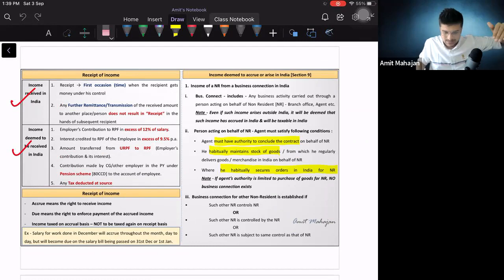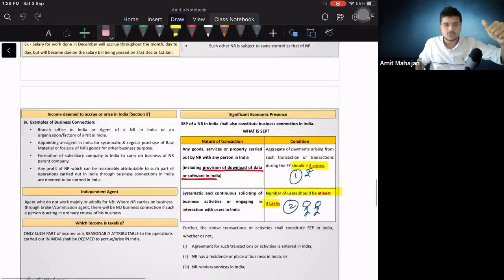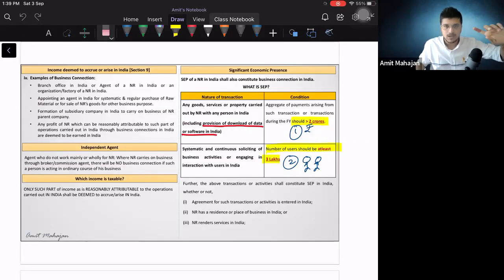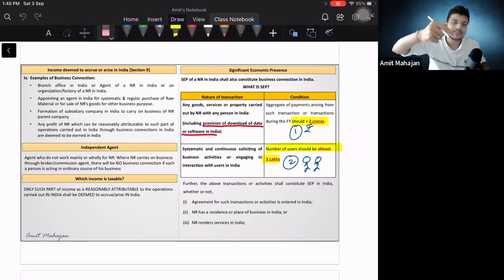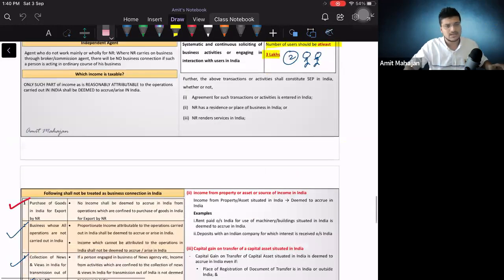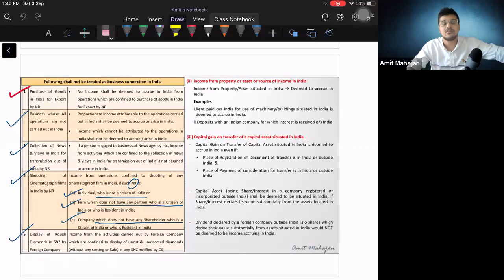Right, so we are discussing this a bit. We saw one new point of significant economic presence. I hope you are clear with the significant economic presence. There were 2 points. One is in relation to amount. If the amount is more than 2 crores, then in that case SEP can be established, that is significant economic presence. And point number 2, if the user base in India is more than 3 lakhs, then in that case SEP can get established, because of which the business connection will be in India. This means if the business connection is in India, then whatever amount is attributed to India will be taxable in India. Okay, but there are certain points which will not be considered as having a business connection in India.